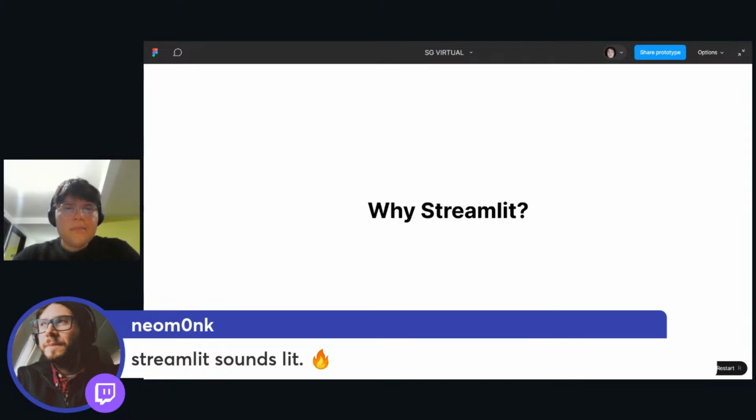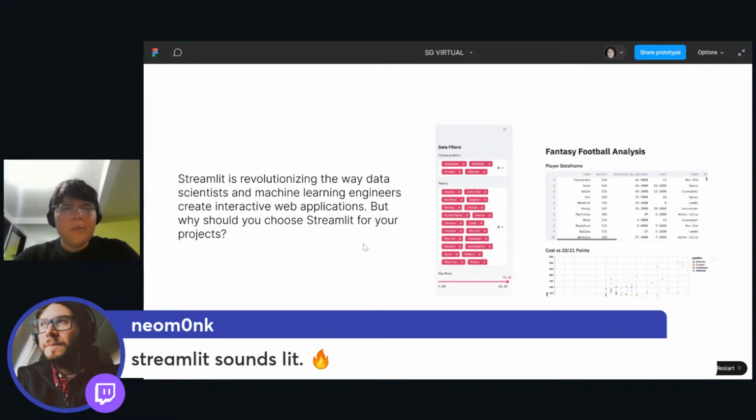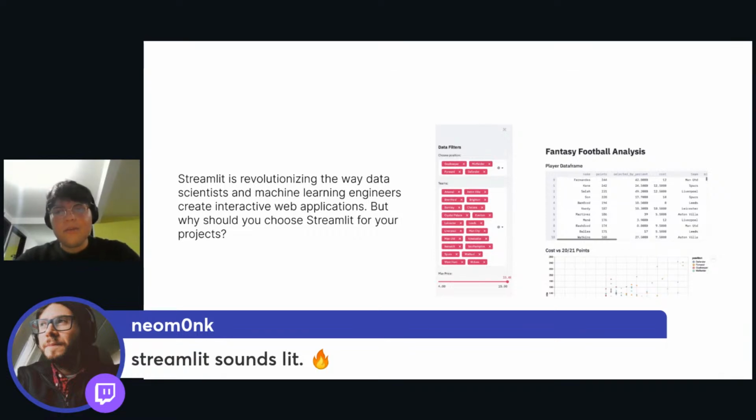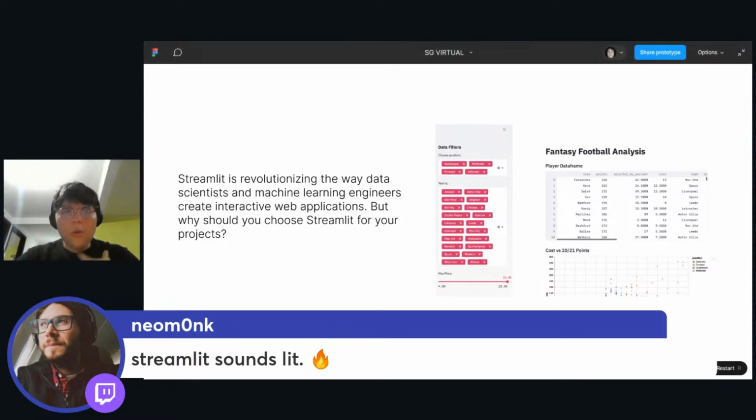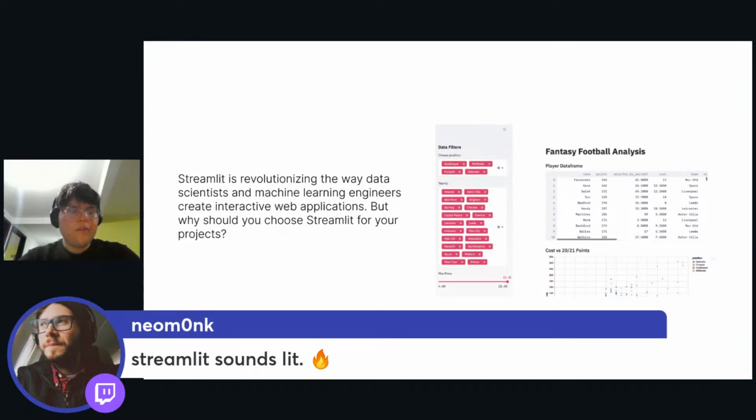So yeah, but why Streamlit? Streamlit is a revolutionizing way for scientists to create new data visualization tools. In this time, being a web developer is a really cool skill, but I think it is not enough for companies, because sometimes companies don't have enough budget to have an engineer and also a data scientist and also a machine learning engineer and things like that.